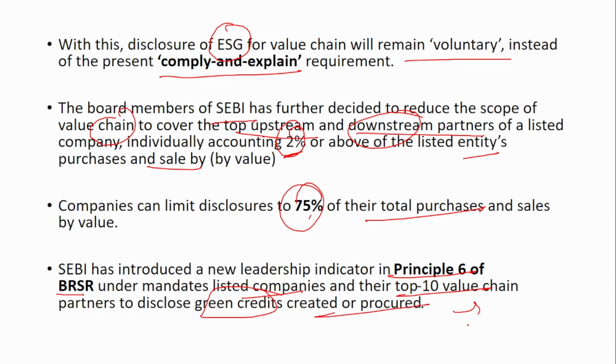So we know that green credits are a unit of incentive provided to a company, an individual, or a small SME unit. When they have done any favorable environmental activities, in turn this unit of incentive, that is green credits, will be provided to them. That is what green credits are.